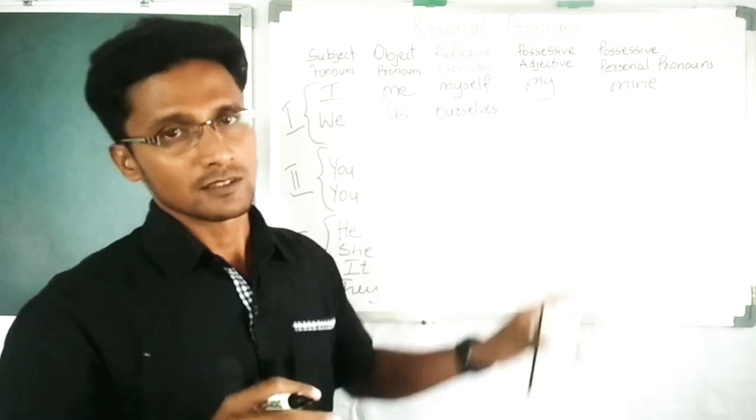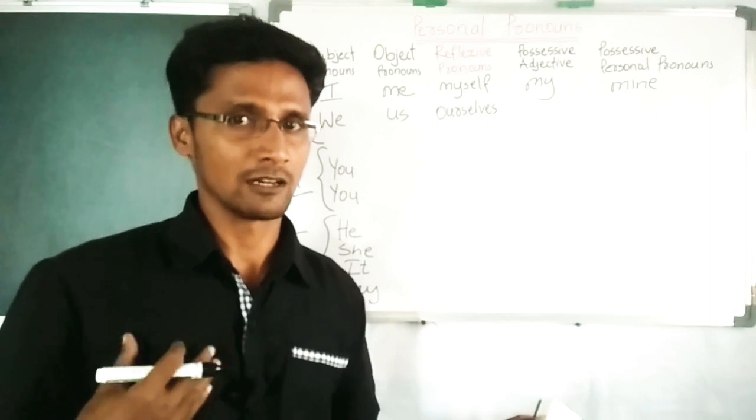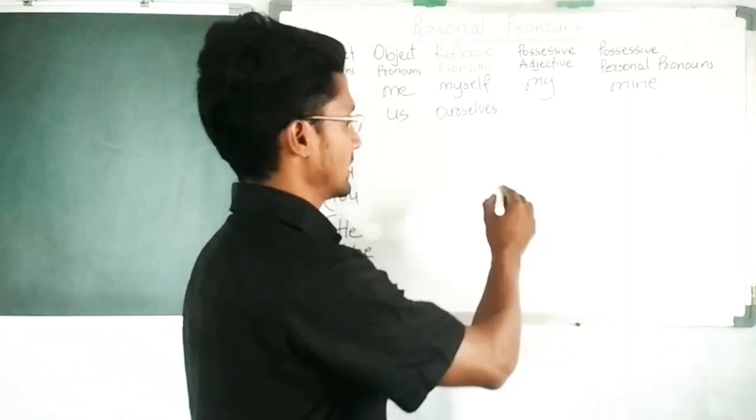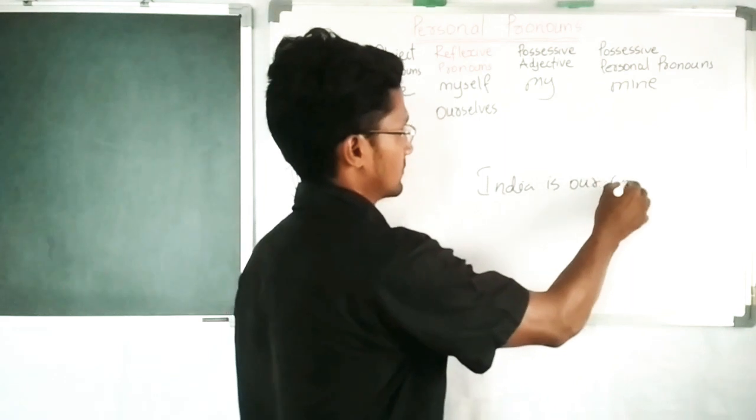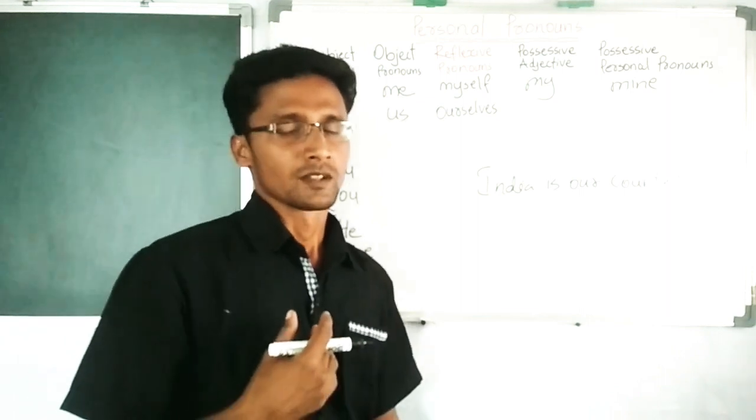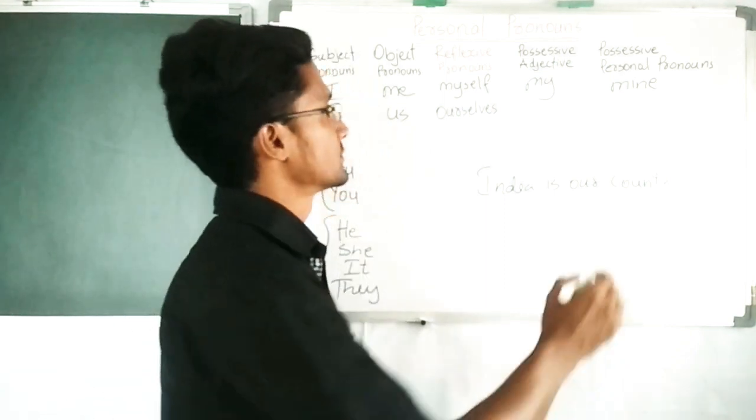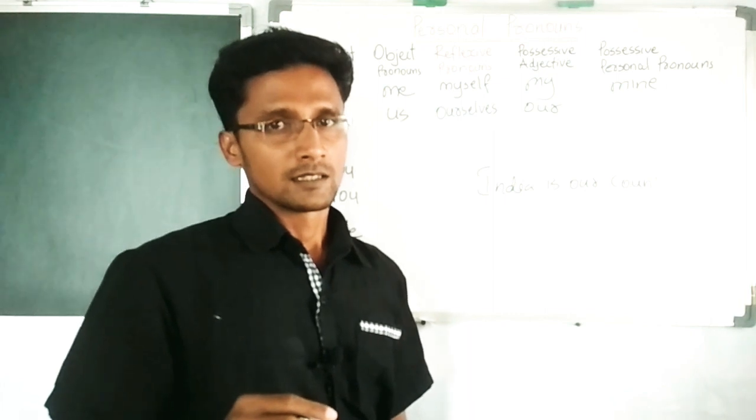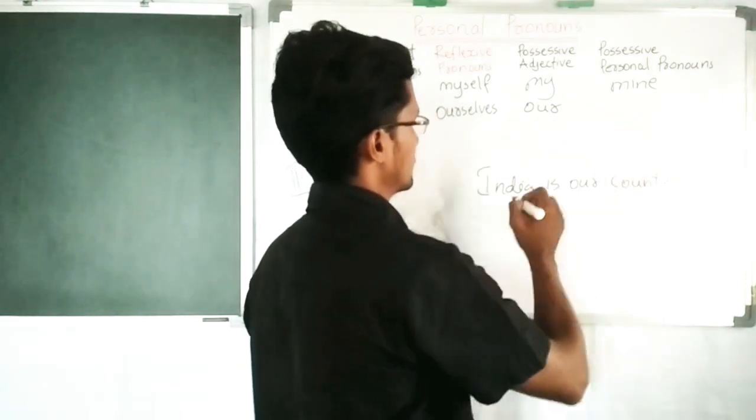When we have something, we have to describe our possession. We usually say India is our country. Because this nation belongs to us, we usually say India is our country. We are describing our possession. So this country is ours, no doubt. Possessive pronoun.